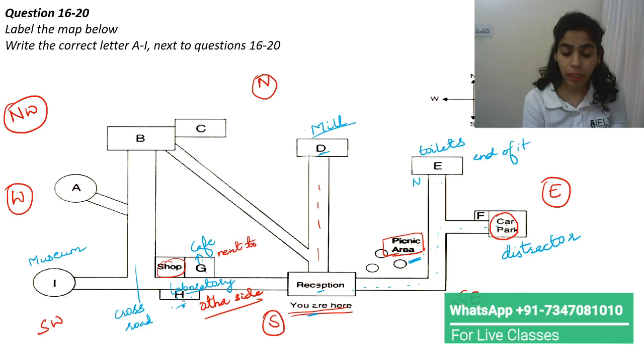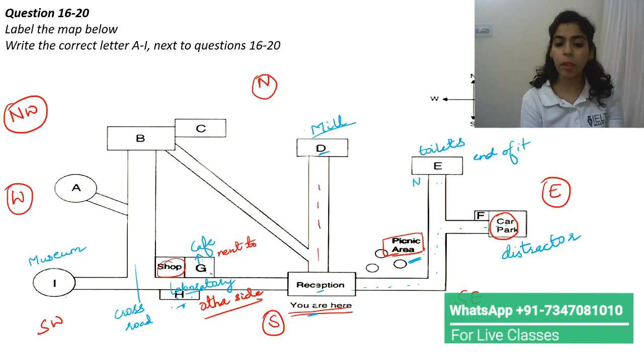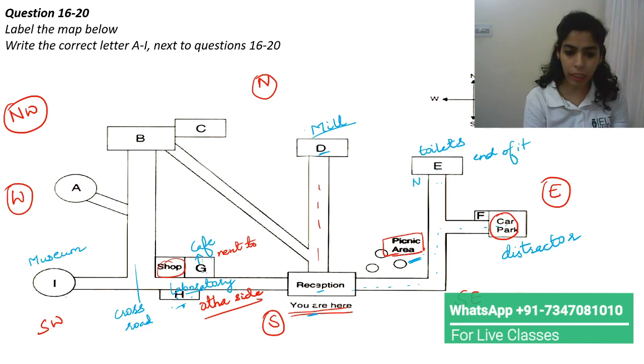Okay, so we are here and then they said just opposite to the laboratory you'll find cafe and that is next to the shop. You must be all tired now, you must be hungry now, so you need some place to rest. For that they mentioned cafe, so that was next to the shop. So cafe is G.